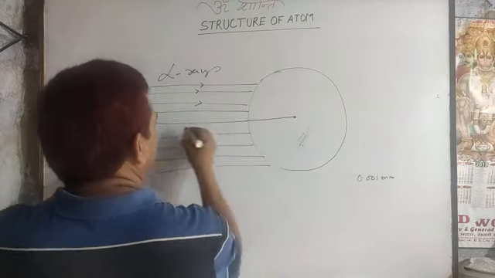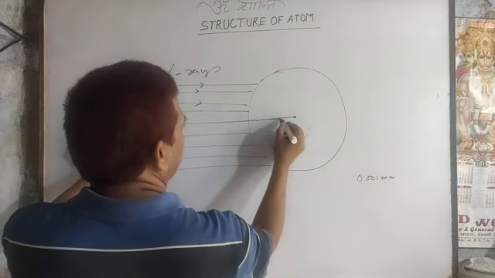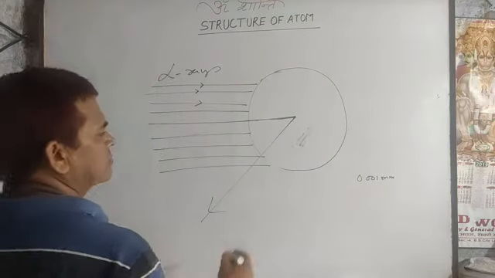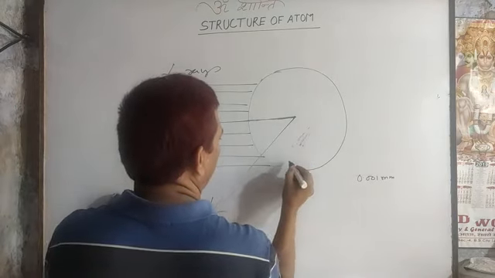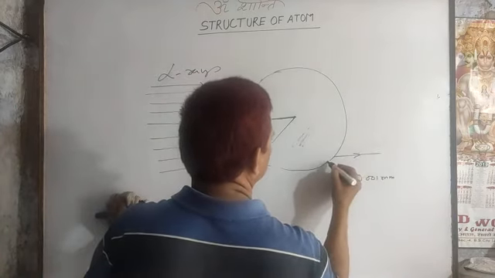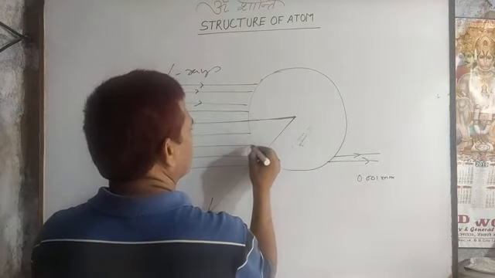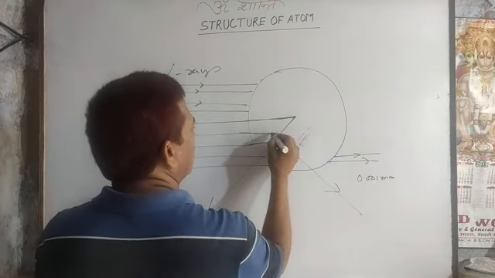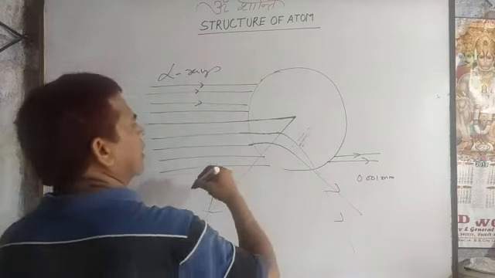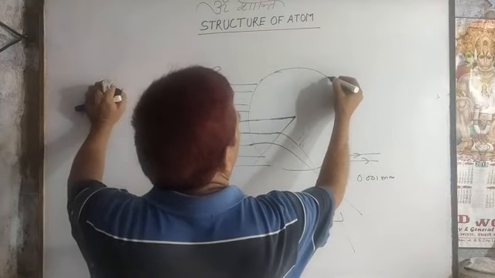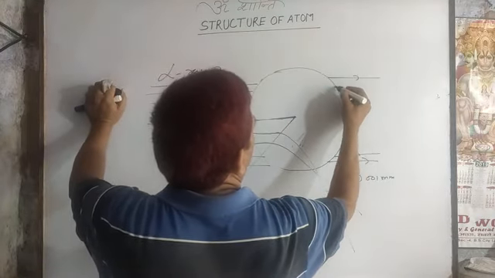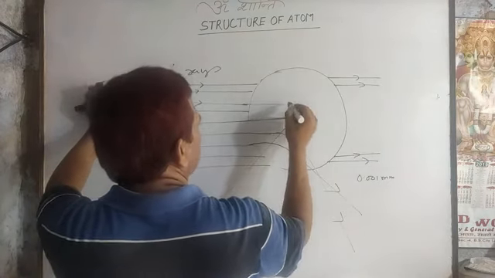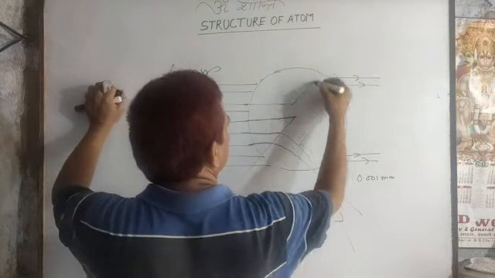He observed that a ray passing exactly through the center of the foil doesn't pass, it reflects. Some rays away from the center of the foil pass without any disturbance, but some rays nearer to the center pass with deflection, and rays more near to the center pass with more deflection.